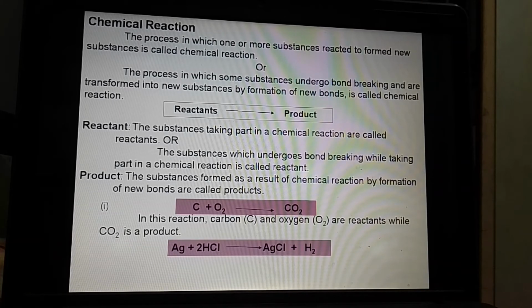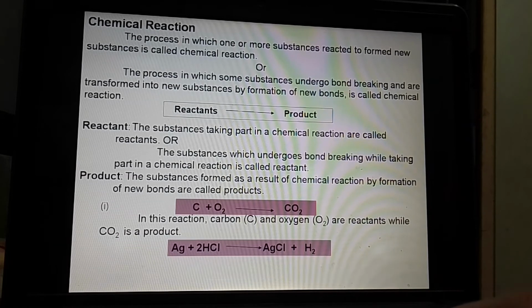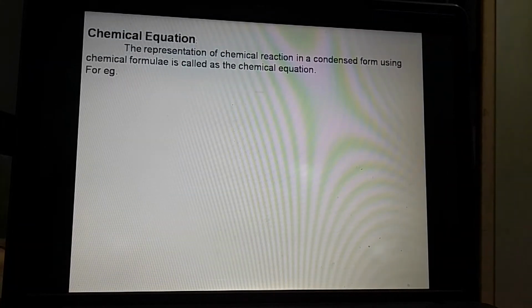Now in case of second reaction, silver, that is Ag, when it reacts with HCl, there is a formation of AgCl and H2. Now in that case again silver and hydrochloric acid are the reactants, and silver chloride and hydrogen are the products. Means in that case reactants are more than one. In the similar way, products are also more than one.